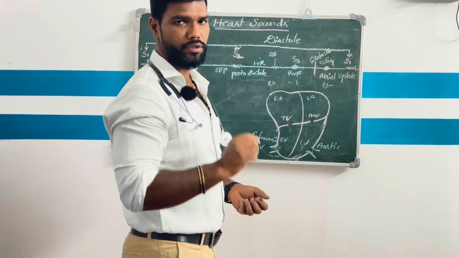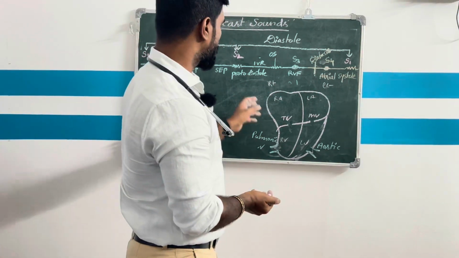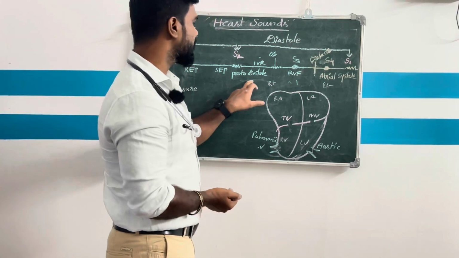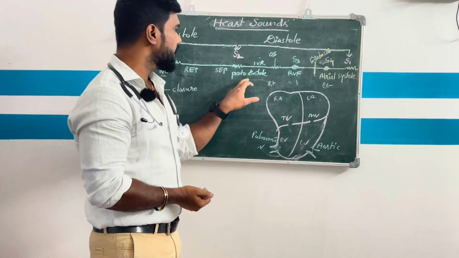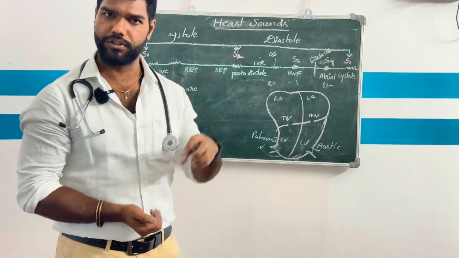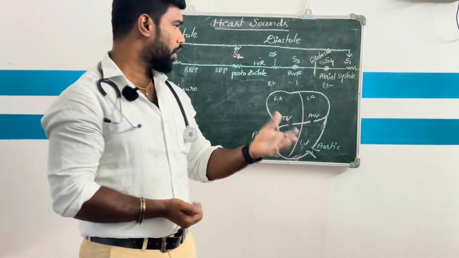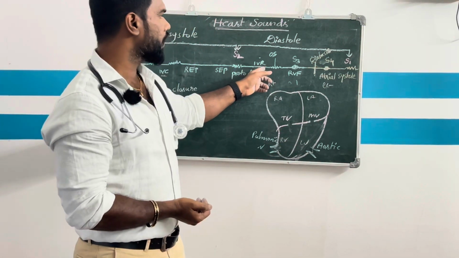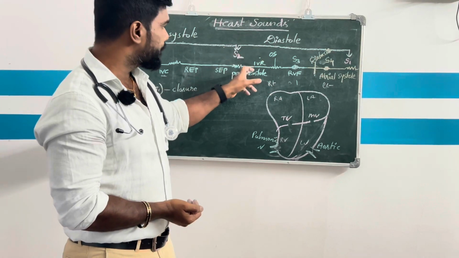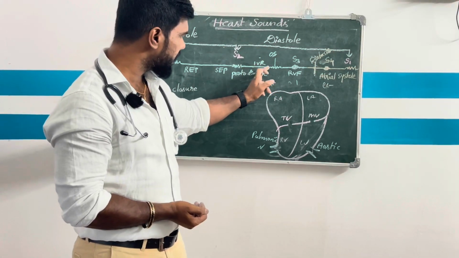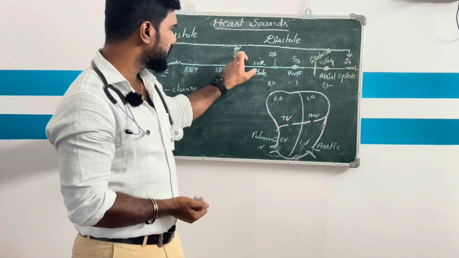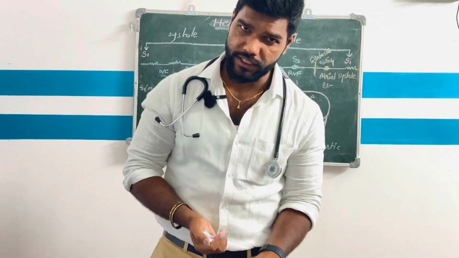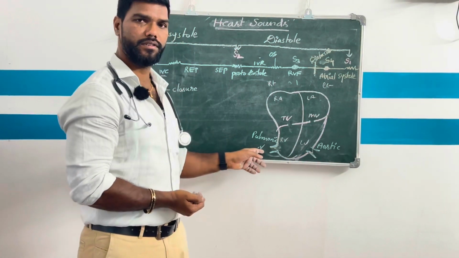Don't ask me what protodiastole is. Already you know about this protodiastole from the events of the cardiac cycle. In the protodiastolic period, the S2 heart sound is produced. Or if protodiastole is not in the options, the option will be isovolumetric relaxation. At the beginning of isovolumetric relaxation, the S2 heart sound is produced because of closing of the semilunar valves.